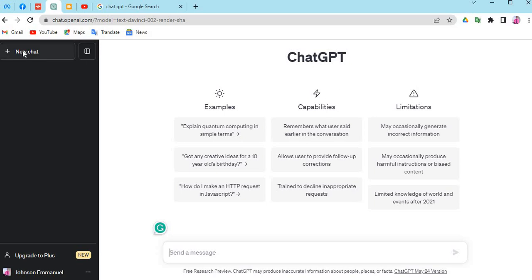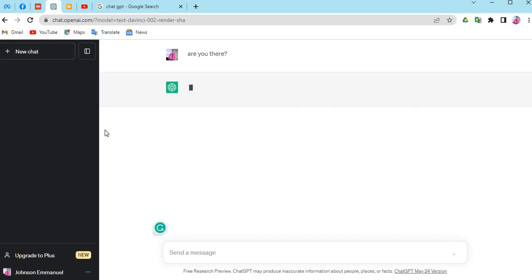So let's interact with ChatGPT and see if it is actually designed for that function. Are you there? That will be the first thing I ask ChatGPT. Let's wait and see the response we are going to get from this software.